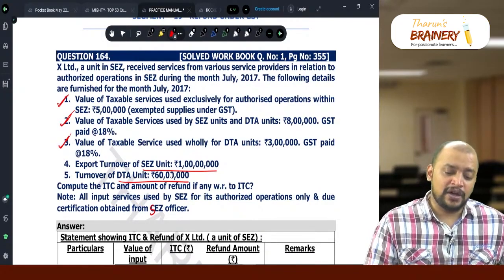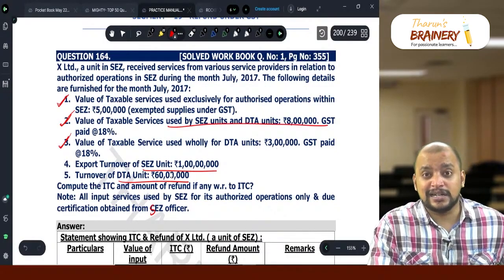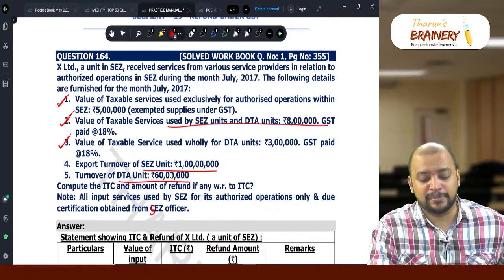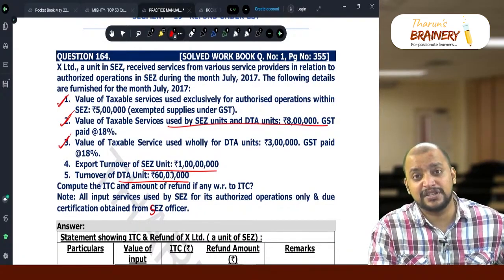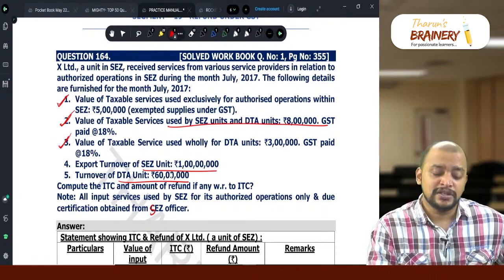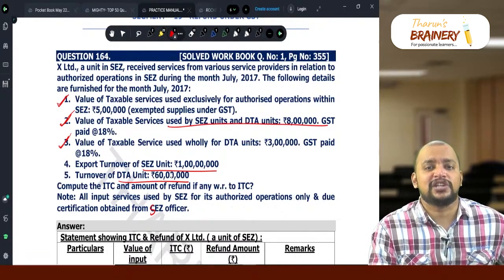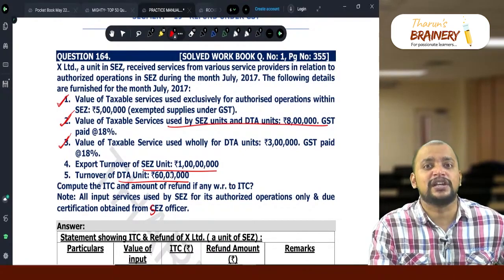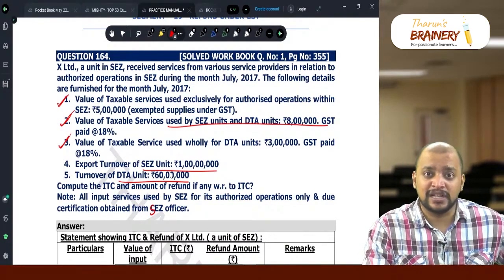Now, why will this case not be treated as zero rated supply for the supplier? Because that service is not fully used by the SEZ unit. Only when the services are fully used by the SEZ unit would it qualify as zero rated, with GST not charged. But this will not qualify as zero rated for the supplier of this service, not the SEZ but the supplier.